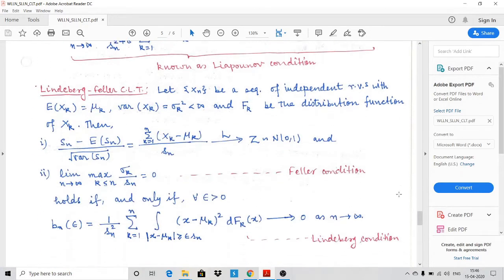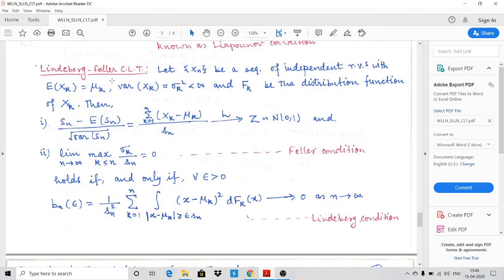Then we have the Lindeberg-Feller central limit theorem, which is the generalized one, and the previous two theorems are actually special cases of this. So what it says: let Xn be a sequence of independent random variables with expected Xk equal to mu k, variance Xk equal to sigma k square, which is finite, and Fk be the distribution function of random variable Xk. So again, the main condition is independence.